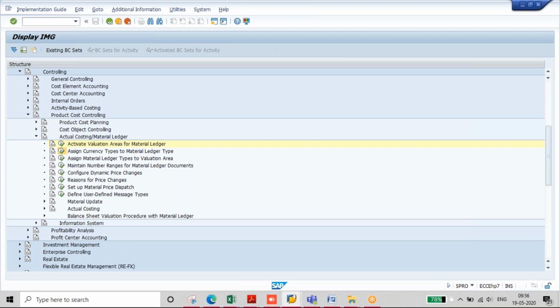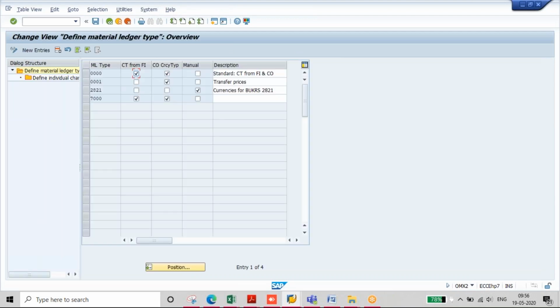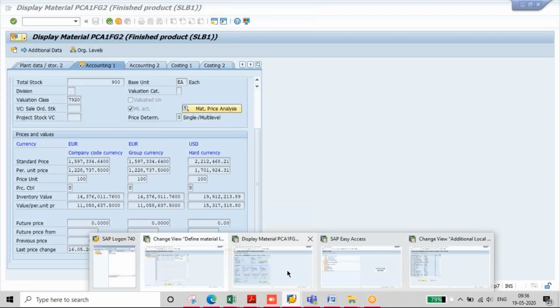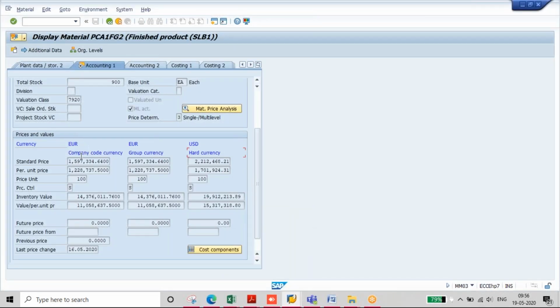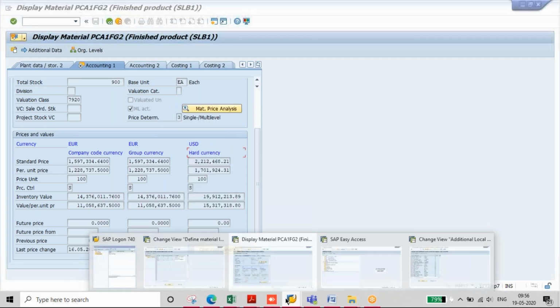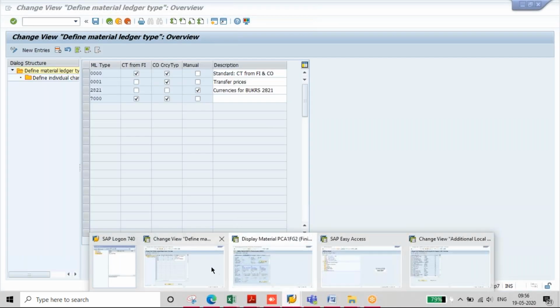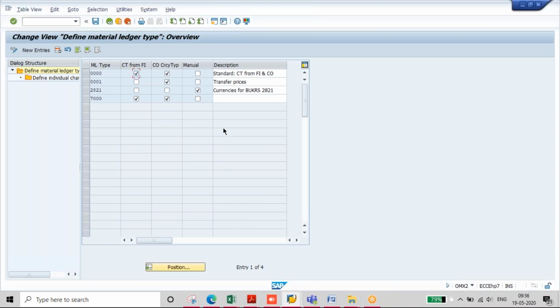Assign currency types to material ledger. In ECC, SAP recommends going with the standard material ledger type. Standard material ledger type means currencies from FI and currencies from CO. That is why I am able to see company code currency, group currency, hard currency here, so that all our transactions will be reconciled.